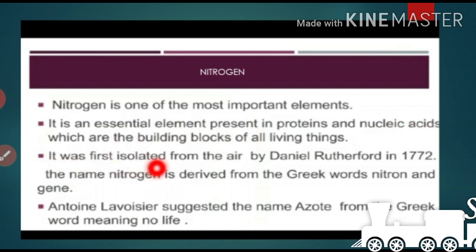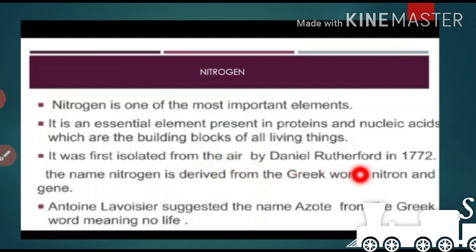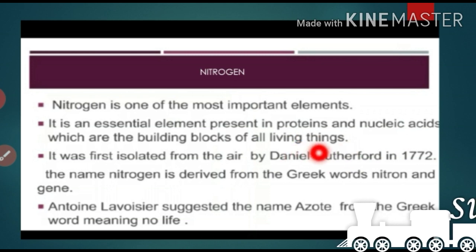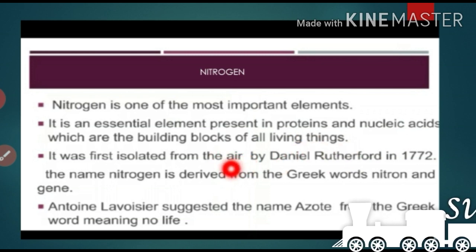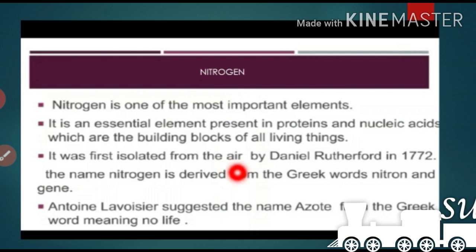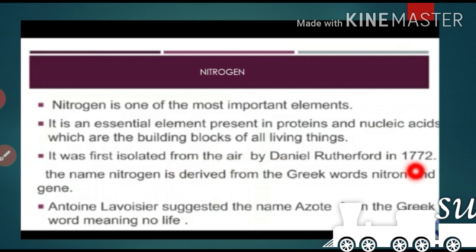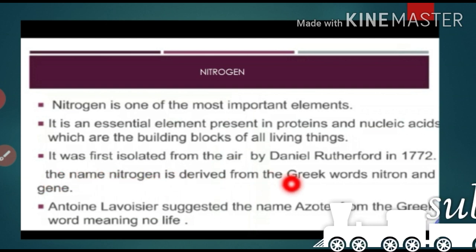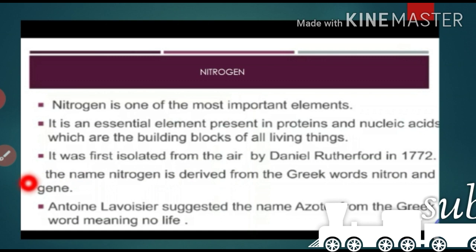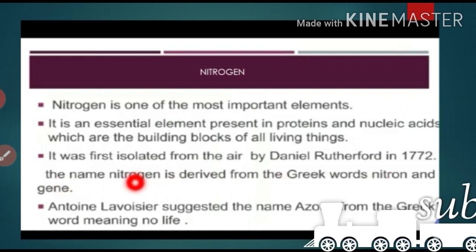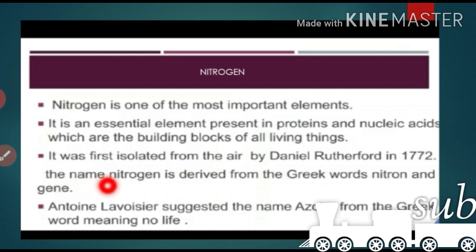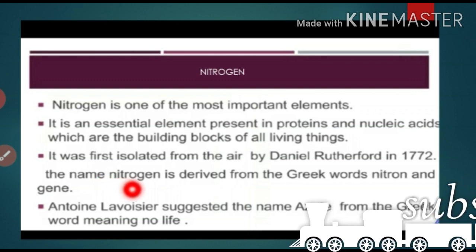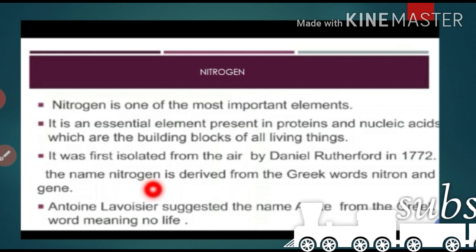It was first isolated from the air by Daniel Rutherford in 1772. Nitrogen was separated from the air by Daniel Rutherford in 1772. The name nitrogen is derived from the Greek words nitron and gene, that means I produce nitrate. Nitrate is the potassium nitrate compound of nitrogen.